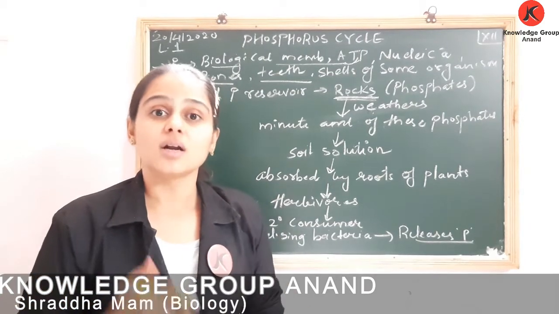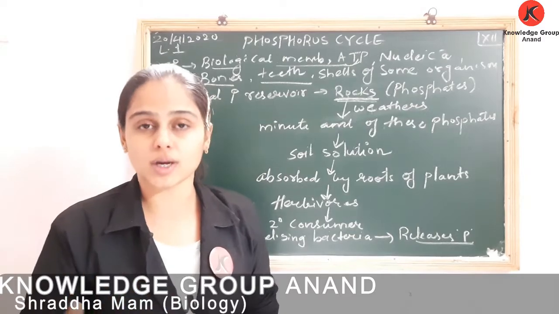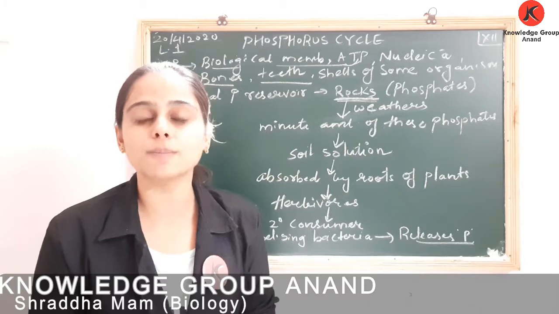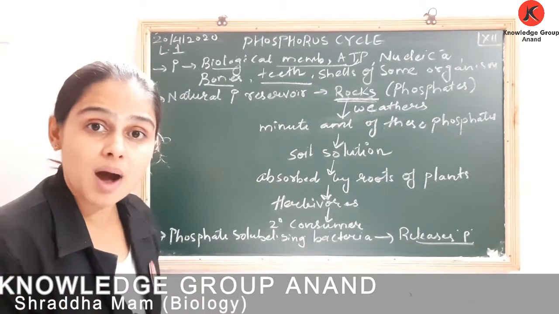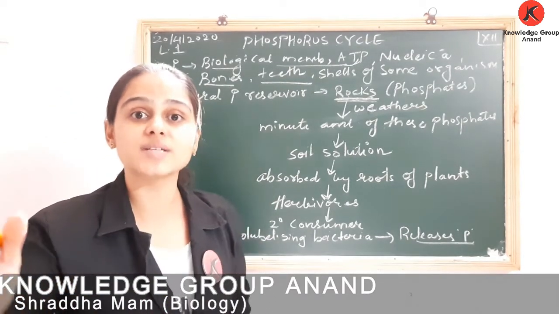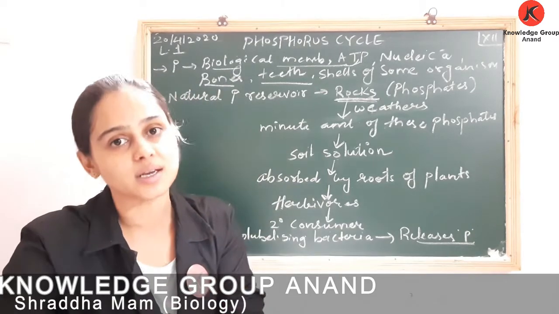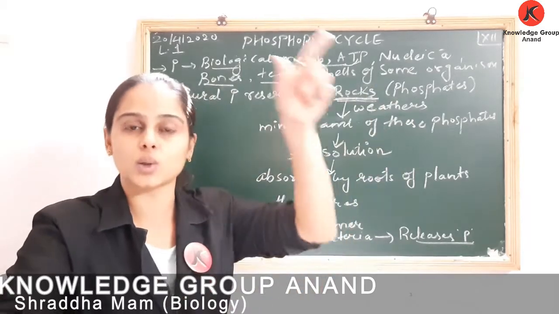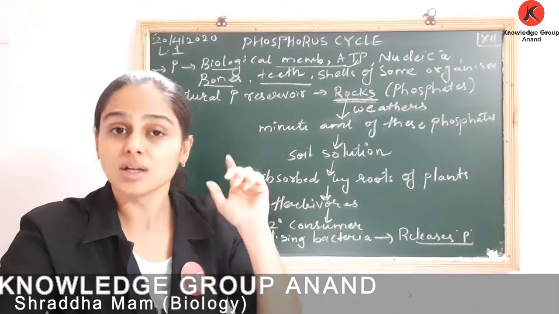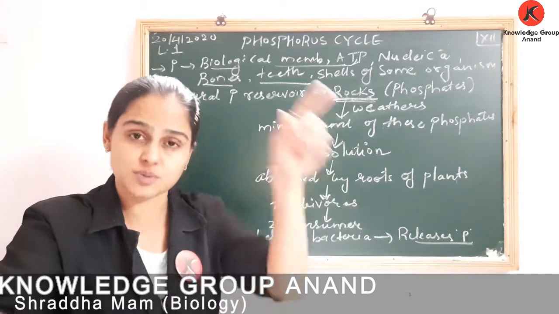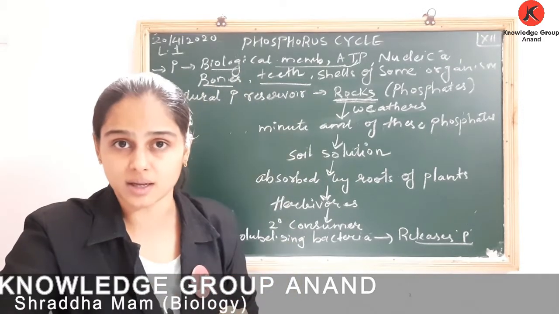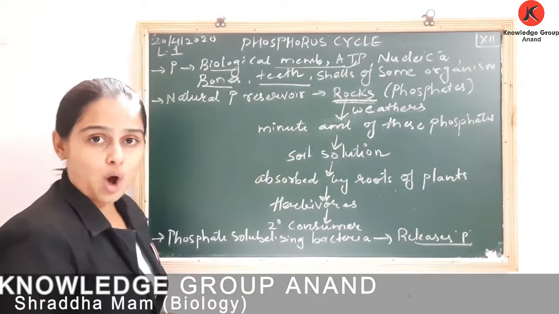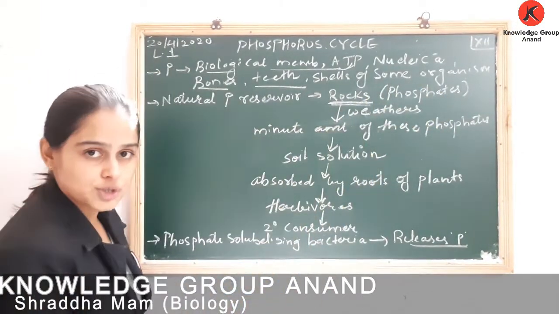Finally, when an organism dies, its waste products, the dead decaying matter, will be acted upon by phosphorus solubilizing bacteria, and once again this phosphorus is released into soil. Once again it will be taken up by plants. This is how phosphorus is present in our cycle. So here I have written: who is the natural reservoir? Rock, where it is present in the form of phosphate.